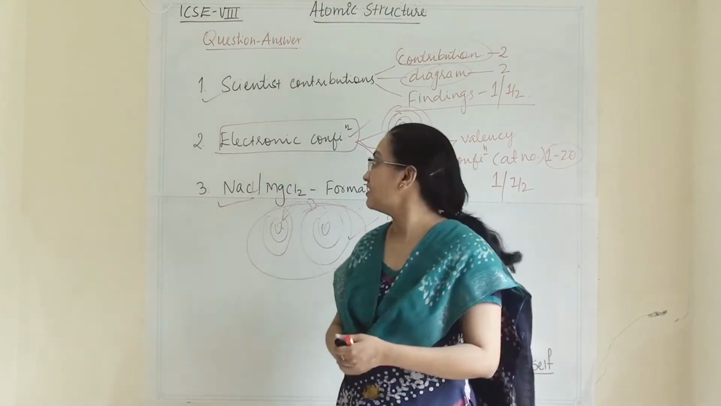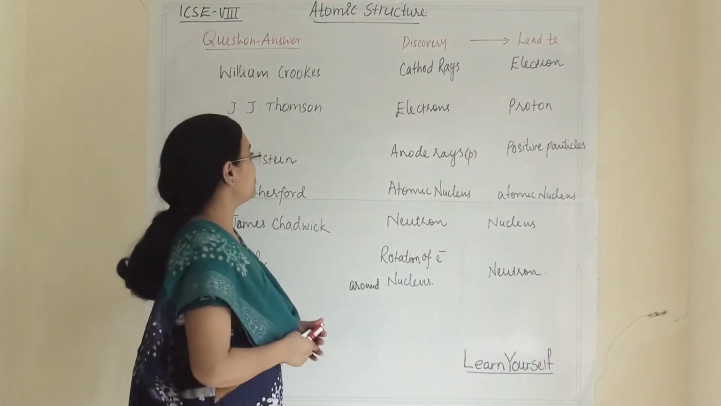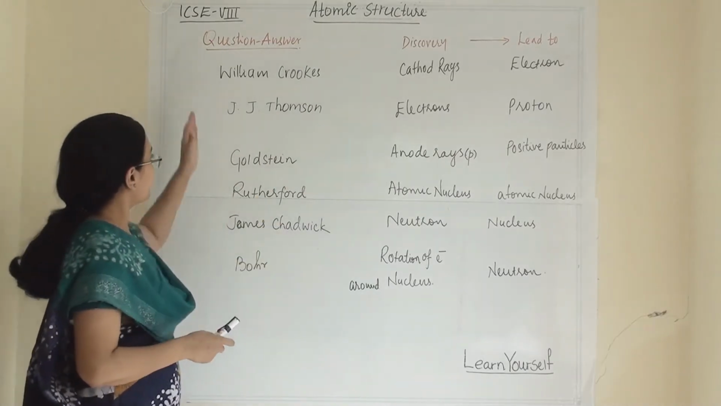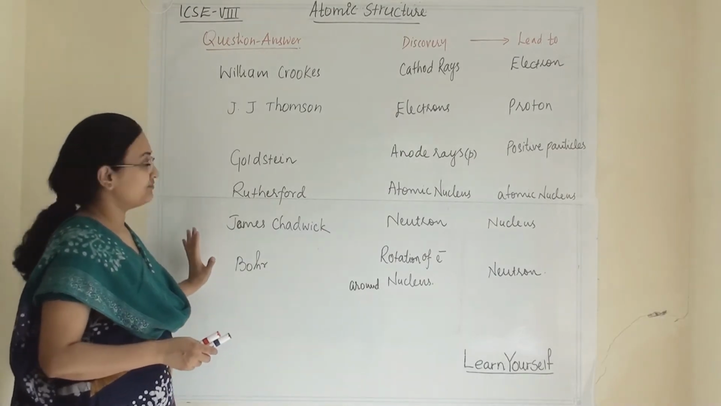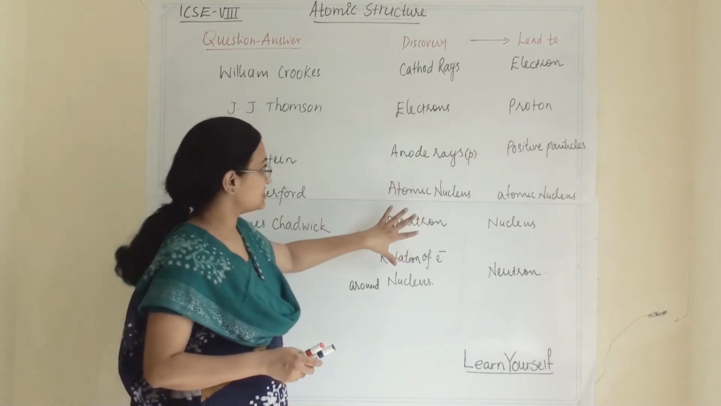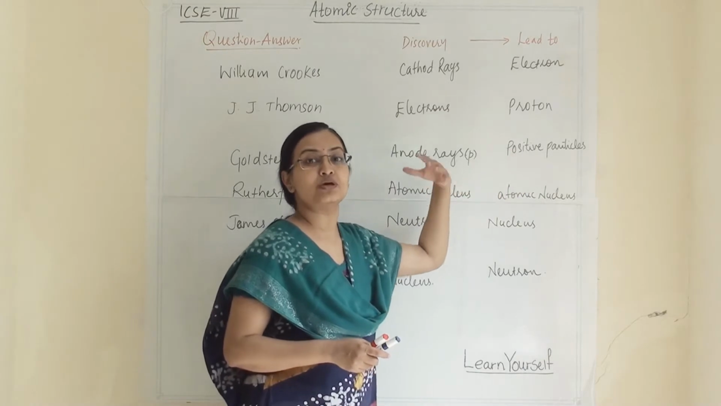So let us start with the first thing, scientist contribution. For scientist contribution, this is kind of a multi-purpose table. Here I have noted down all the scientists except Mendeleev. Then I have written here their respective discoveries. Then these discoveries have led to some other discoveries.